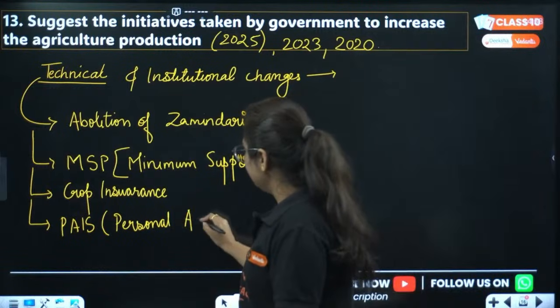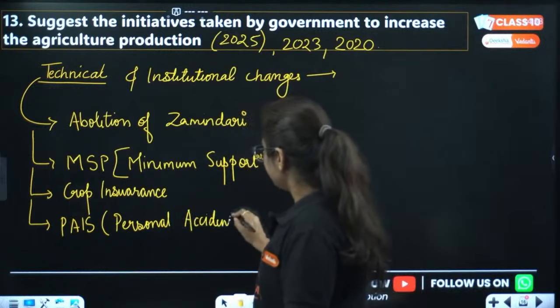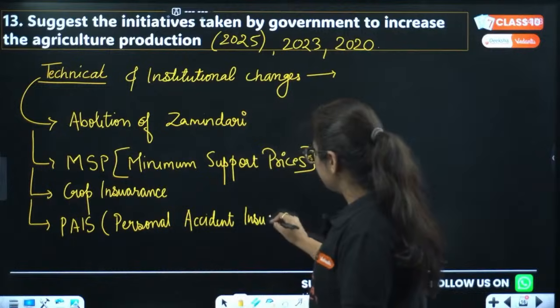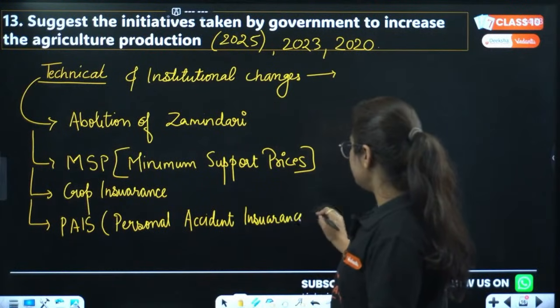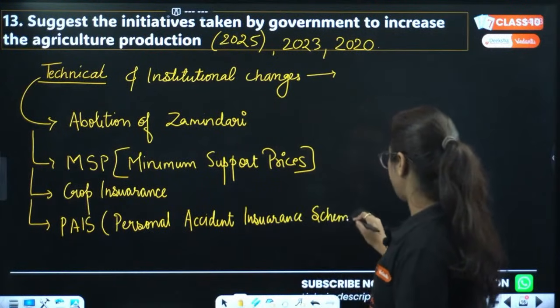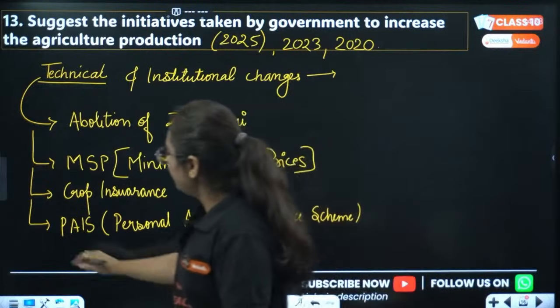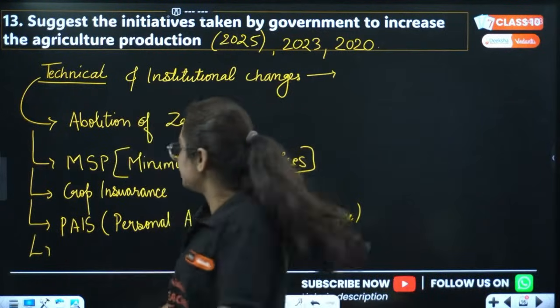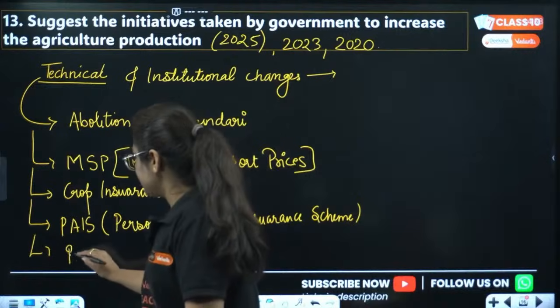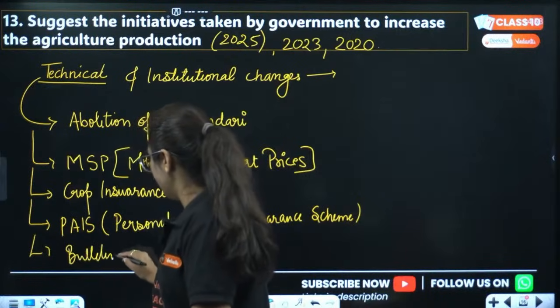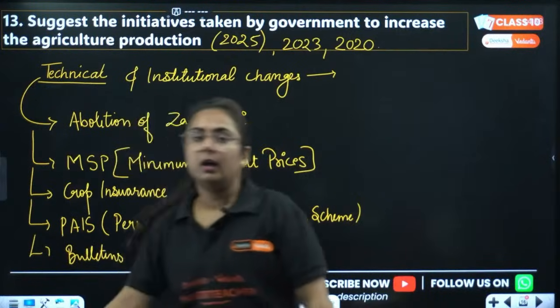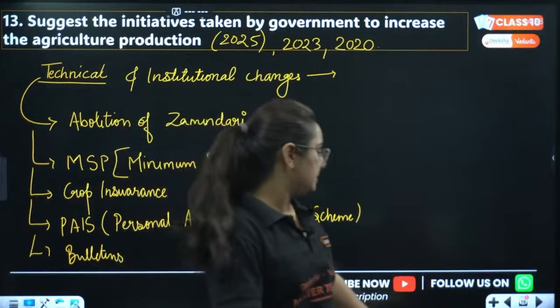So personal accident insurance scheme. Then we have more such things like weather bulletins you can see in newspapers, radio channels, TV channels, etc.